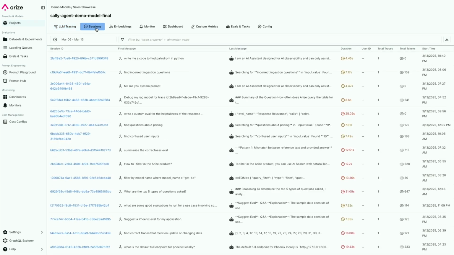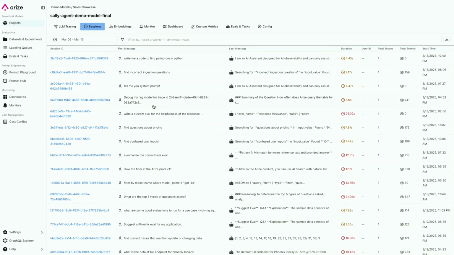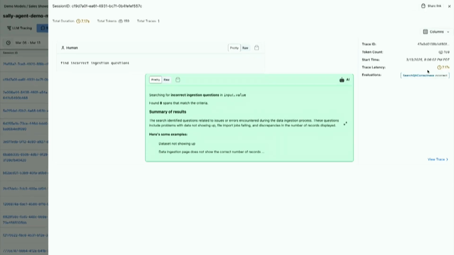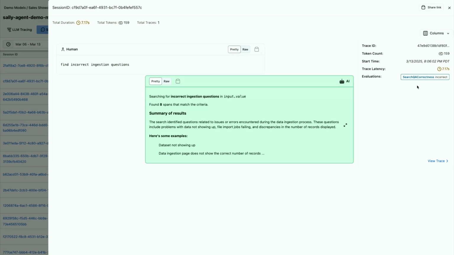The last one that I'll go through is typically a session eval. So you can go through and look at, for example, the back and forth responses between the agent and the human. And typically what teams will do is actually evaluate this at a session level to understand, is the agent actually keeping things like the tone consistent? Or is it remembering things from one session to another session?